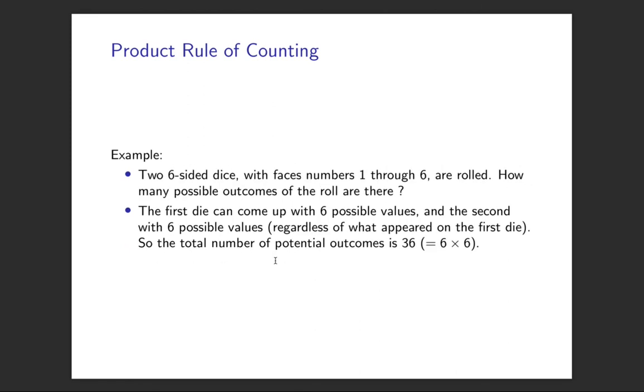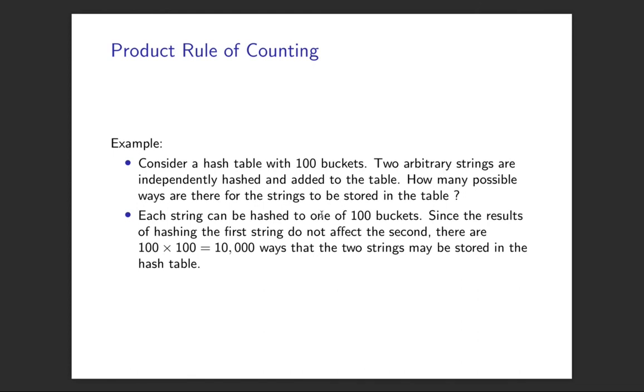Here's another example, we've already done it. 2 six-sided dice, numbers are 1 to 6. How many possible outcomes? The first dice can take 6 possible values, the second one can take 6 possible values. So there's 6 times 6 equals 36 possible outcomes. All very straightforward. Here's another one, just to finish up.